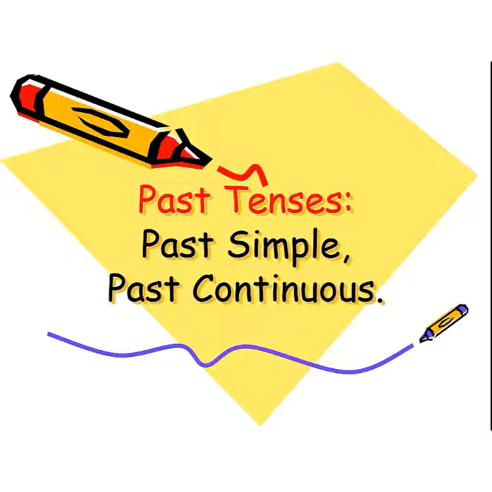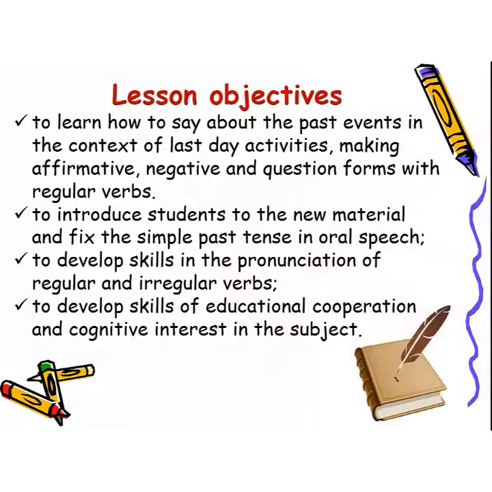Lesson objectives. To learn how to talk about past events in the context of last day activities, making affirmative, negative, and question forms with regular verbs. To introduce students to the new material and fix the simple past tense in oral speech. To develop skills in the pronunciation of regular and irregular verbs. To develop skills of educational cooperation and cognitive interest in the subject.